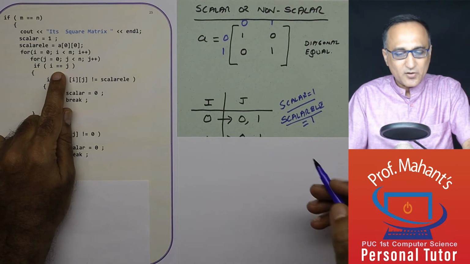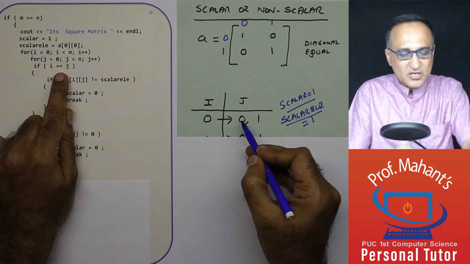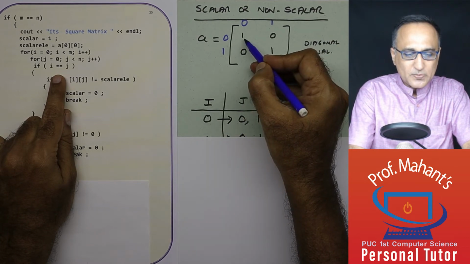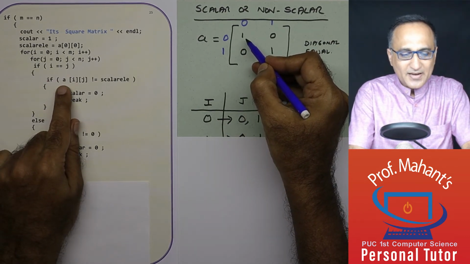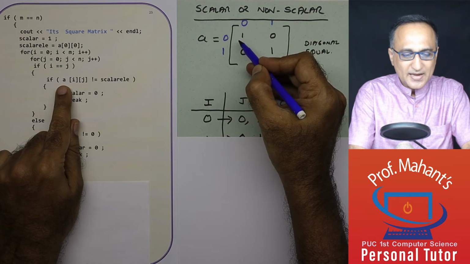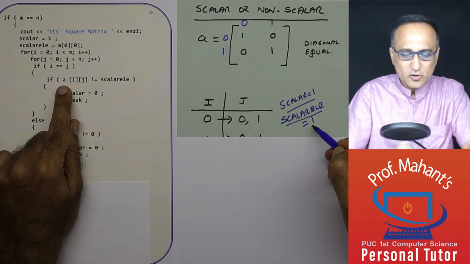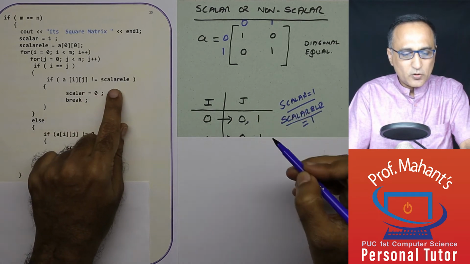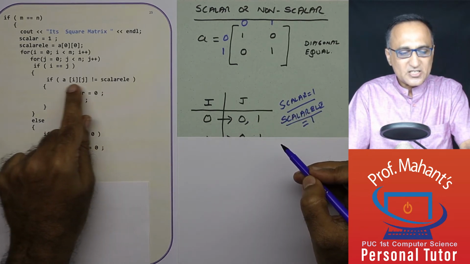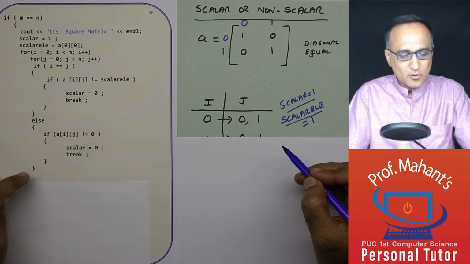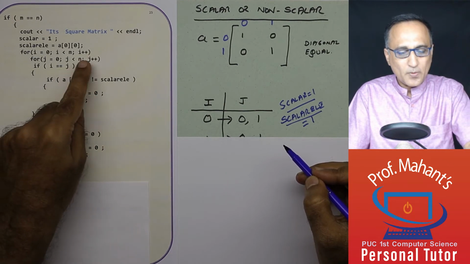Let us start doing it. Initially i is 0, j is 0. So now I am referring to this particular number. A of ij is 1, because i is 0, j is 0. What is the scalar element? It's also 1. Since they are equal, this condition is false. It will not go in here and it will come out of this for and go back here.